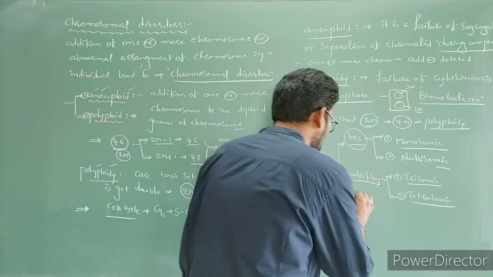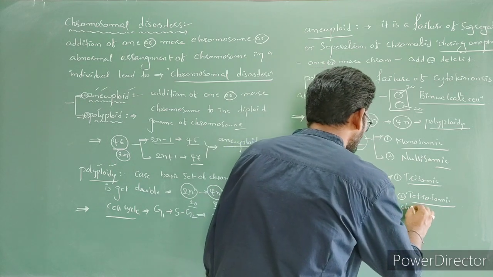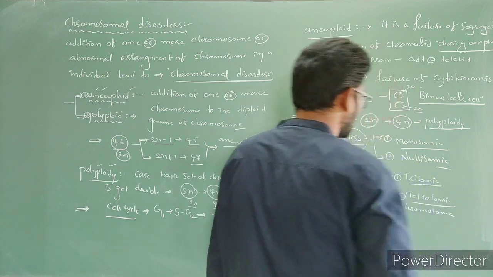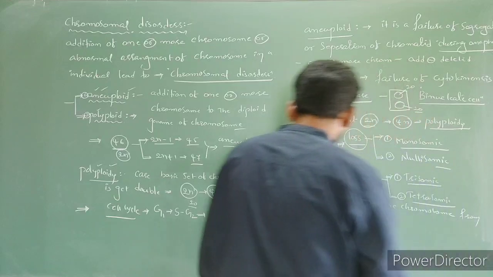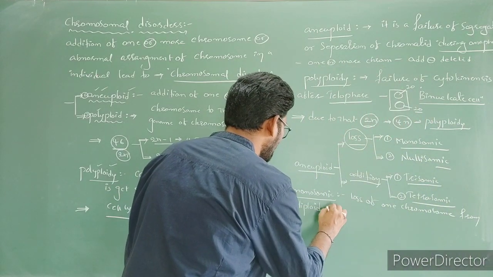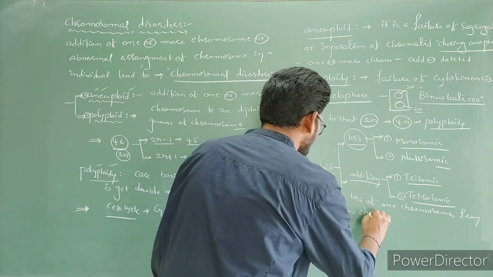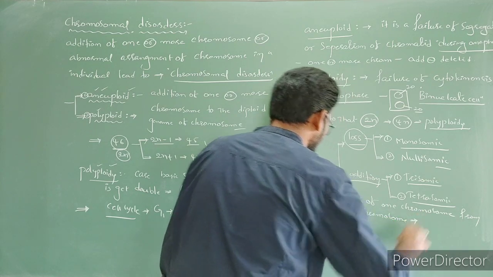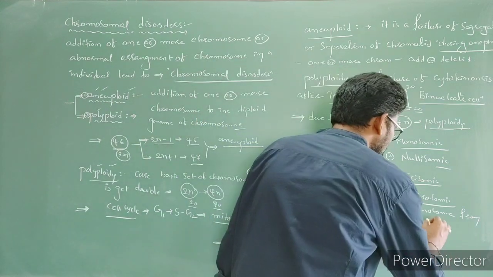Write it: loss of one chromosome from the diploid genome number or diploid chromosome set. That is called monosomic.